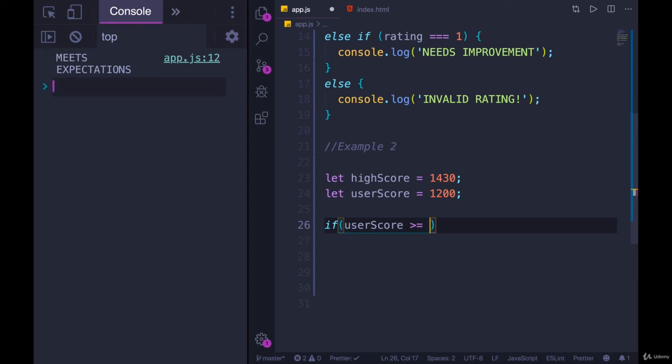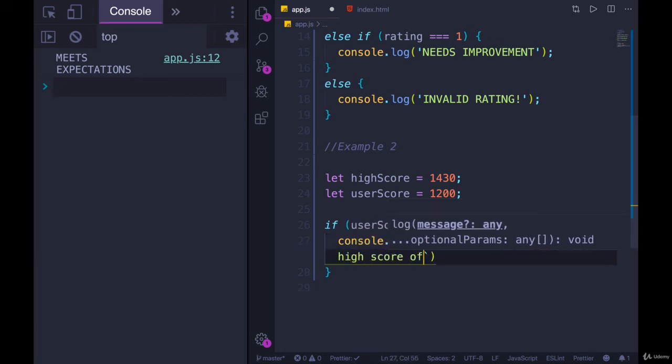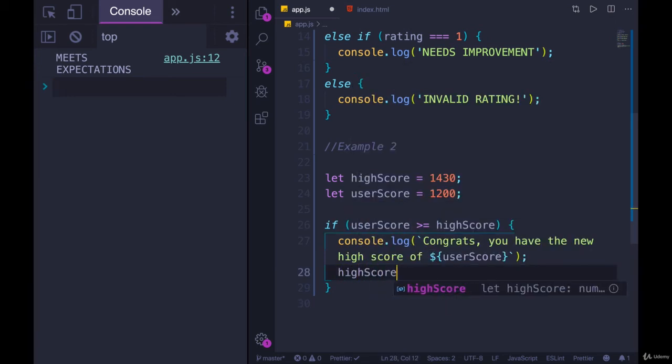So if user score is greater than or equal to the current high score, we will console.log, let's do a template literal, Congrats, you have the new high score of, and then let's add it in, and we'll show user score. Then we could also update high score to now equal user score.